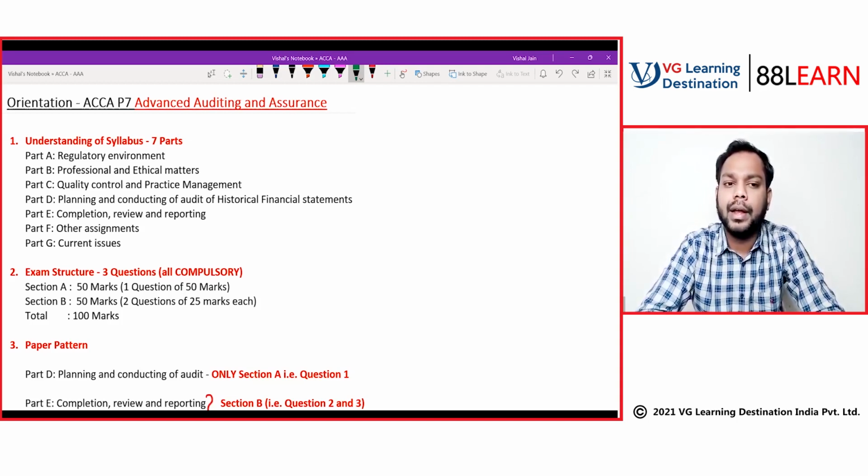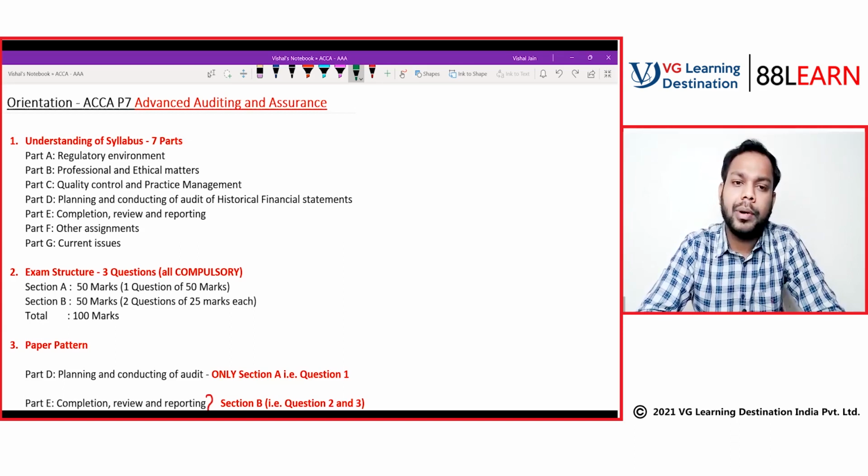You will find, whichever past year question you take, a minimum of 25 to 30 marks coming up from part B in every attempt. In every attempt, you will find all these things. The questions will be a case study given to you, and the question will ask you to identify professional and ethical issues or matters in the case study, and also to recommend actions.